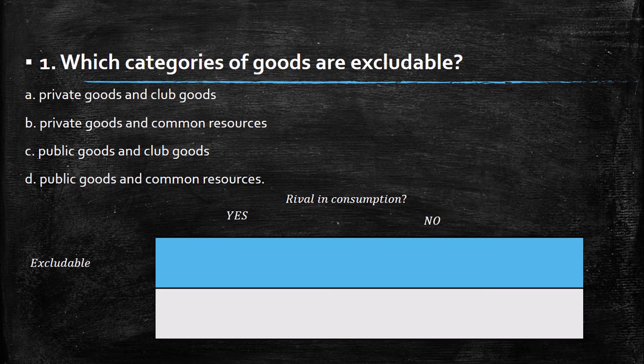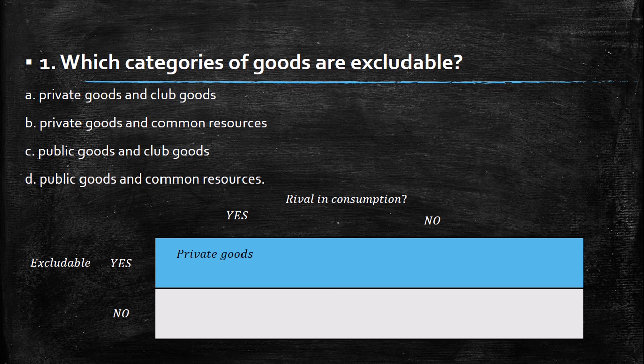First, in the top left corner, we have private goods. They are normal goods in the markets where if you consume something, the other person cannot consume the same, and at the same time it's excludable because you pay for that.